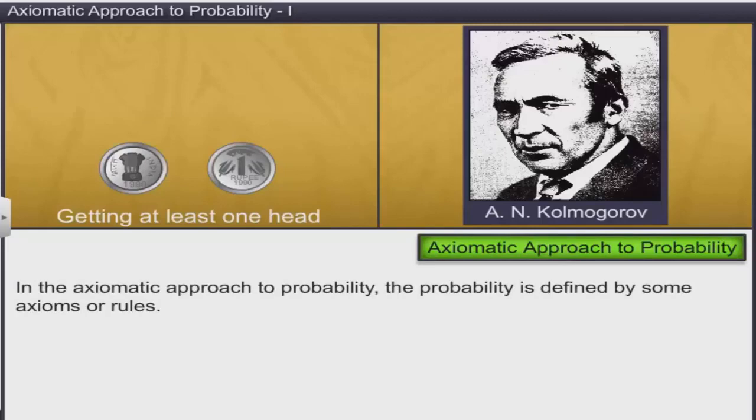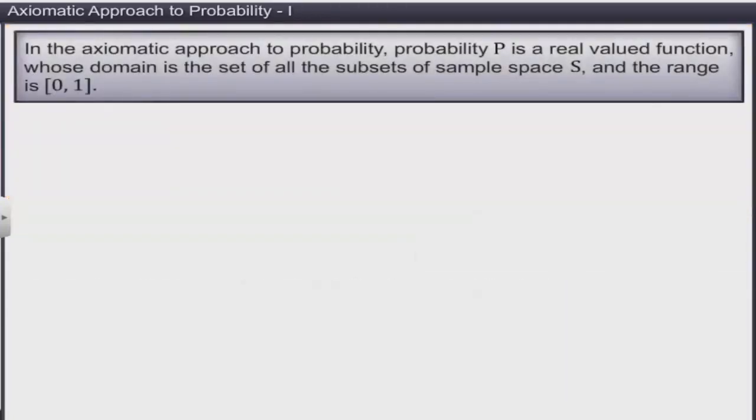Let S be the sample space of a random experiment. According to the axiomatic approach to probability, the probability P is a real valued function whose domain is the set of all the subsets of sample space S, and the range is the interval [0, 1].